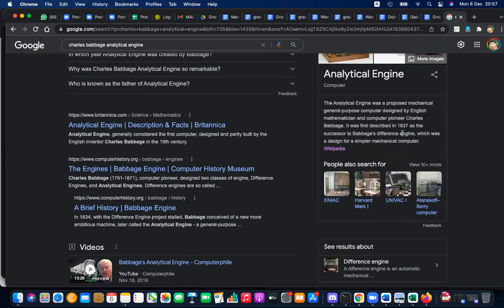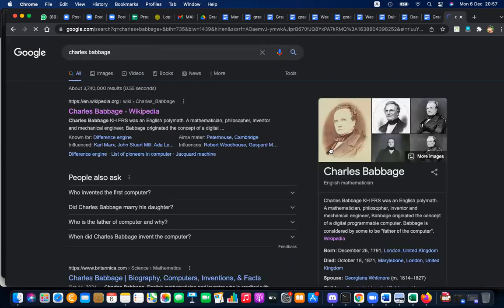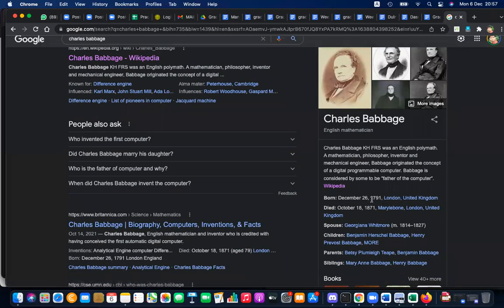So Charles Babbage, actually he was born in the 18th century. You can see 1791, near the end of the 18th century.